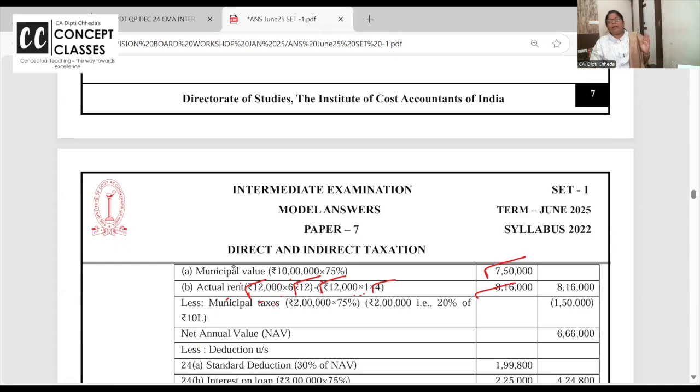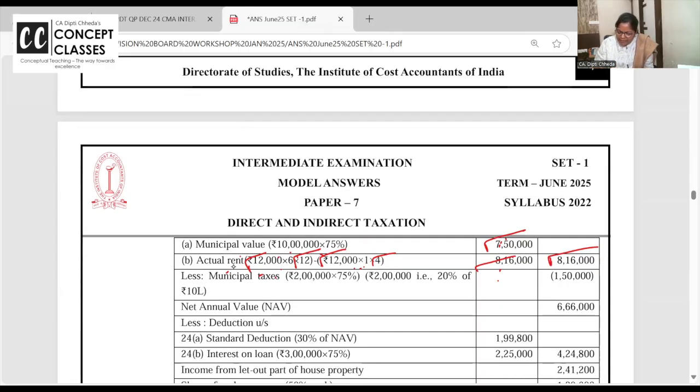Now I hope you remember, fair rent or municipal value, whichever is higher. So 750. That, or standard rent is not there, so 750. That or actual rent. Out of these two, whichever is higher will become your GAV. Municipal taxes are 20% of the 10 lakhs, 2 lakh. But 2 lakh ka 75%, because we are in the let out part, which is 75%, or you can take 3/4.